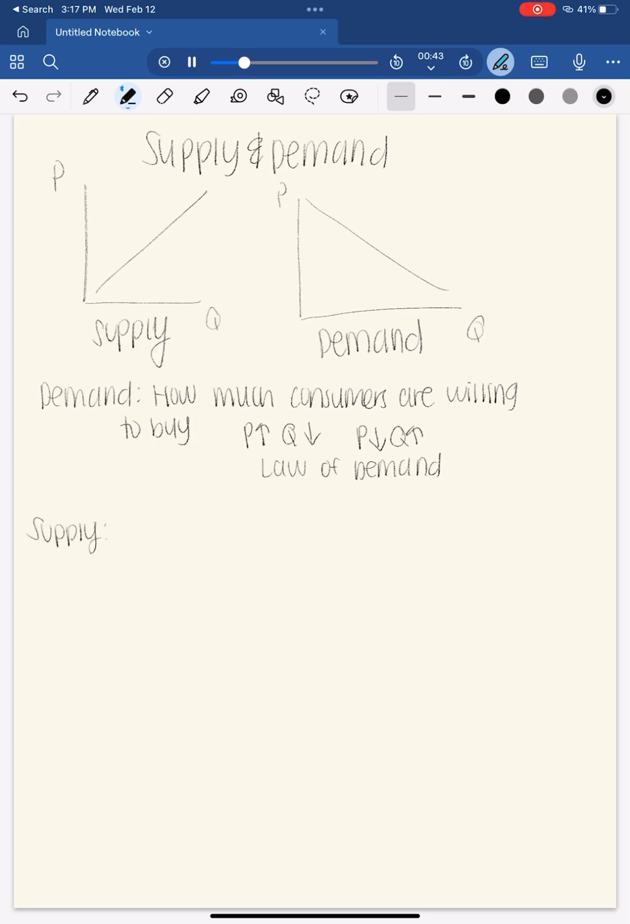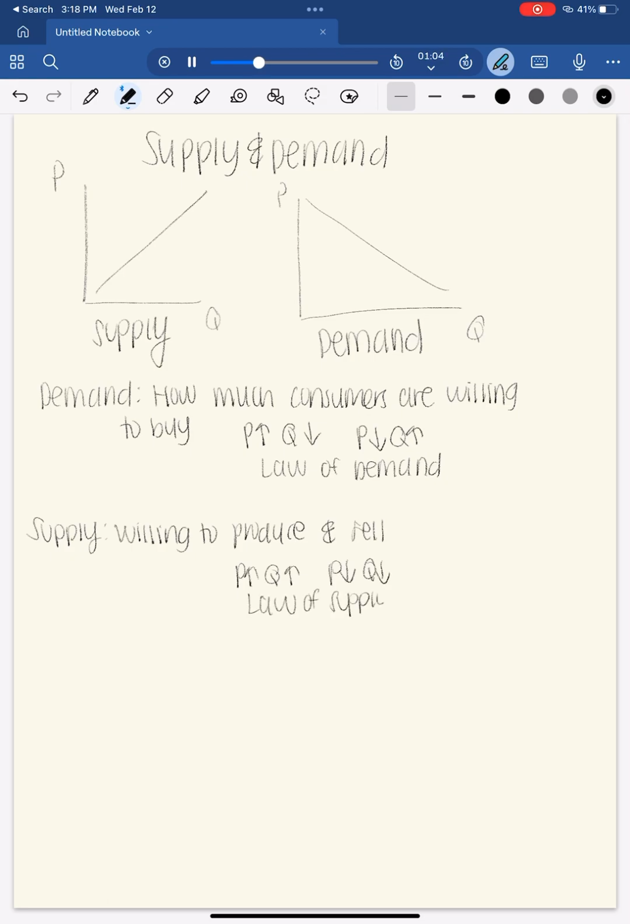Next up, we have supply. Supply refers to how much of a good or service producers are willing to produce and sell at various prices. The law of supply states that as the price of a good increases, producers are willing to supply more of it because they can make a higher profit. An example is if the price of a smartphone increases, smartphone manufacturers are more likely to increase production to take advantage of the higher price.